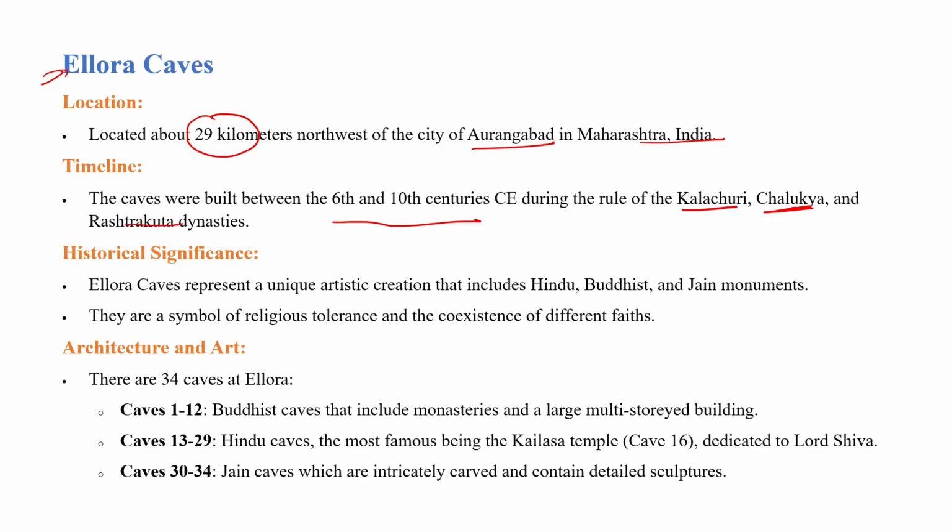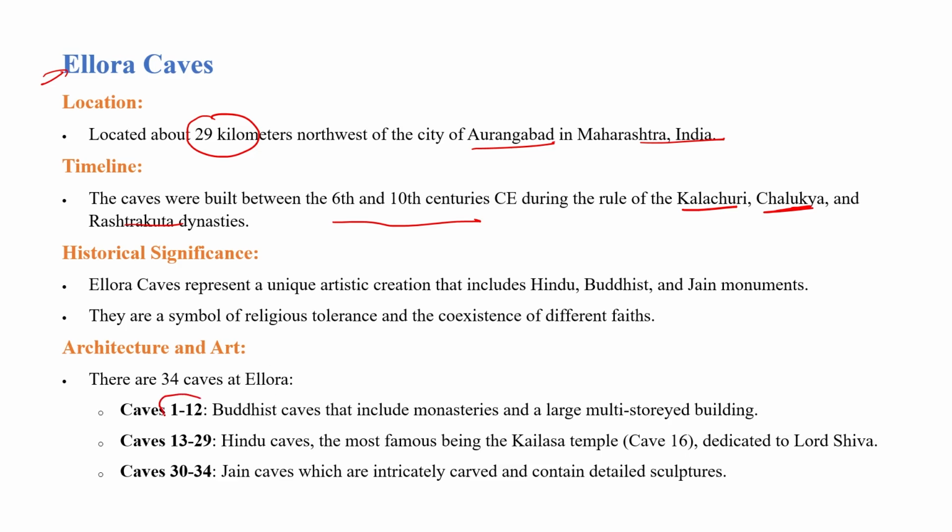Unlike Ajanta caves, Ellora caves explain all 3 religions: Hinduism, Buddhism, and Jainism. There are 12 caves for Buddhism, 17 caves for Hinduism, and 5 caves for Jainism.